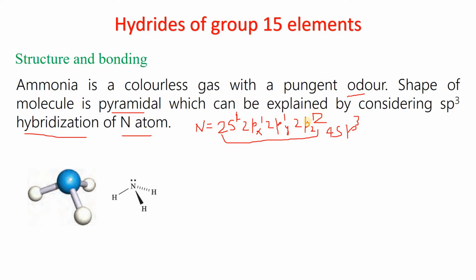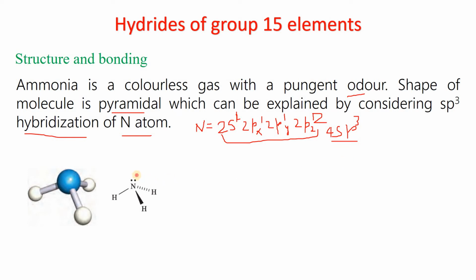The 2 electrons will remain in one of the orbitals. So upon hybridization, we get 4 sp3 hybrid orbitals, out of which 3 are singly occupied and 1 is doubly occupied.